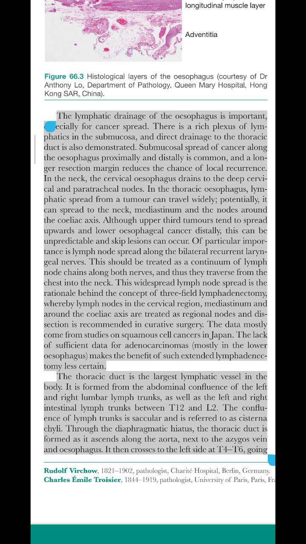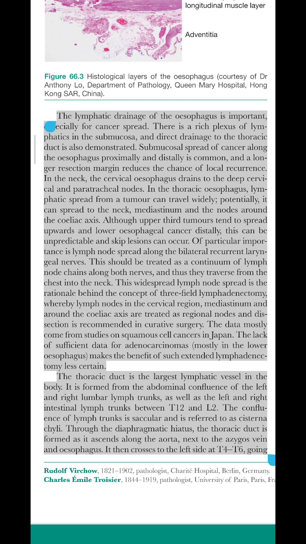It is formed from the abdominal confluence of the left and right lumbar lymph trunks, as well as the left and right intestinal lymph trunks between T12 and L2. The confluence of lymph trunks is saccular and is referred to as cisterna chyli. Through the diaphragmatic hiatus, the thoracic duct ascends along the aorta, next to the azygos vein and esophagus.